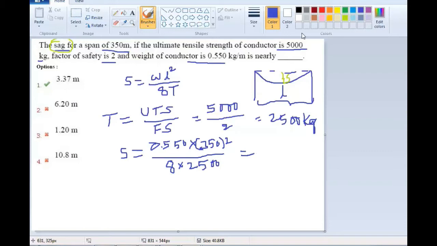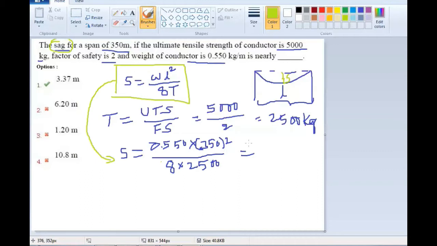So this is what we have done. It is the actual formula, and in this we have substituted all the values. So now 0.550 into 350 whole square by 8 into 2500.